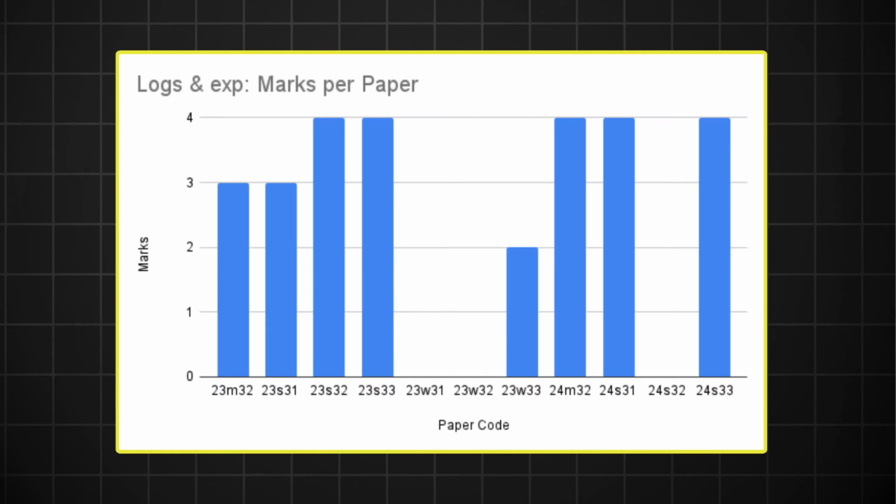But the May June series kind of makes things a little bit tricky. You see, the linear log question is one of those questions that appears once in a blue moon. I could probably count on one hand the number of times this question has appeared in the past 2 years. In fact, one finger, because it's only appeared once in the past 2 years before the June series this year.